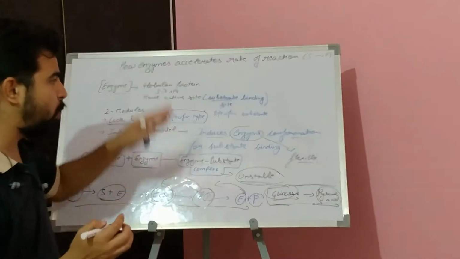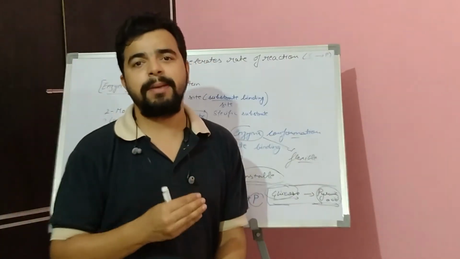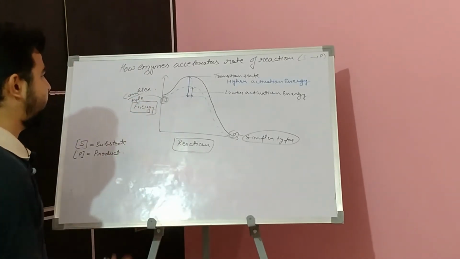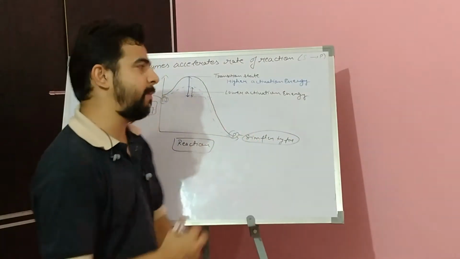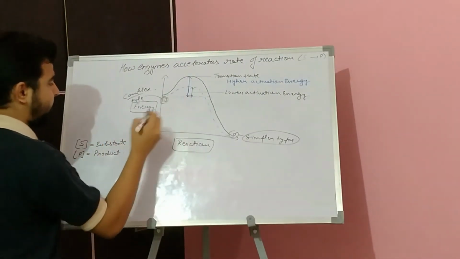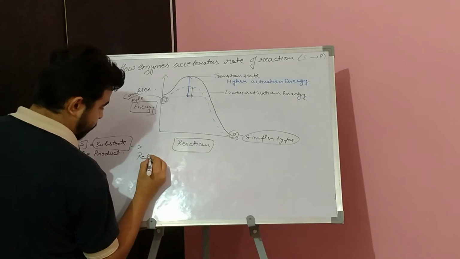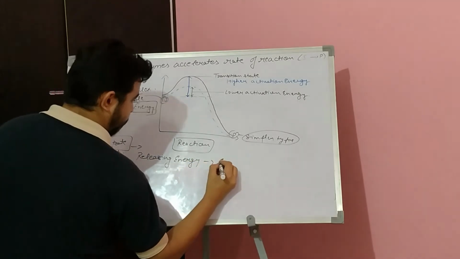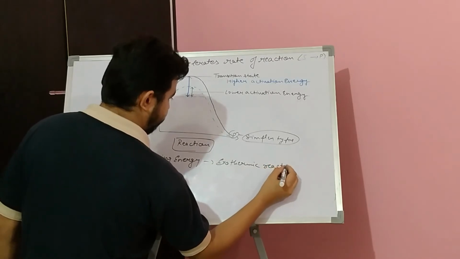Now we will see this whole thing with the help of a graphical representation, of what the enzyme is actually doing. We will graphically see the relationship between energy and reaction, and we can see here that the substrate is a complex type from which the product is to be formed, which is a simpler type. So we can see here that energy is released in this case, and when energy is released, it is known as an exothermic reaction. So this reaction is basically an exothermic reaction, where energy is being released.